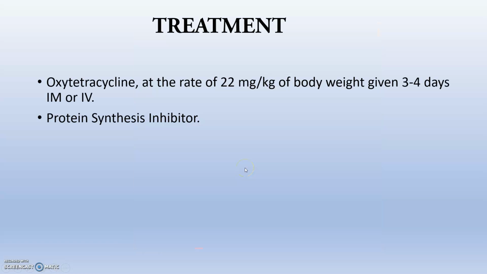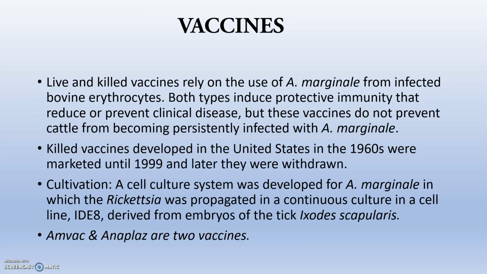The treatment is oxytetracycline, which is a protein synthesis inhibitor. Vaccines are present: Anaplasmosis vaccines Amvac and Anaplas are the two vaccines practiced in many countries. Controlling ticks is very important and is the best method to prevent the infection.